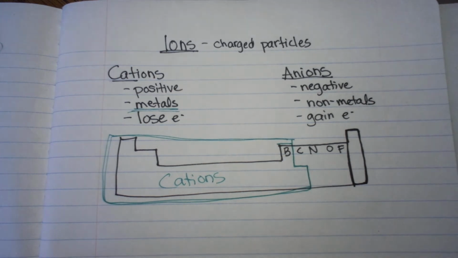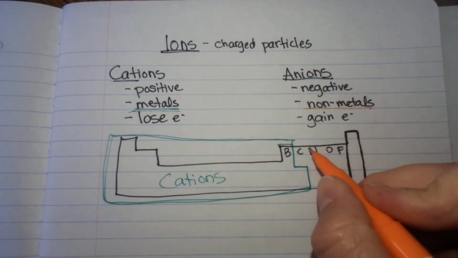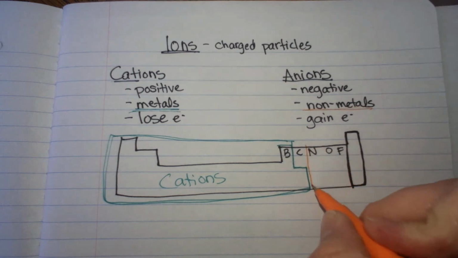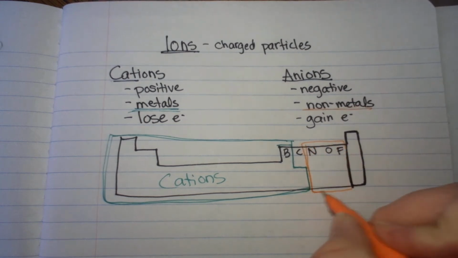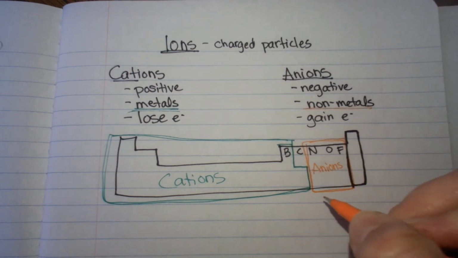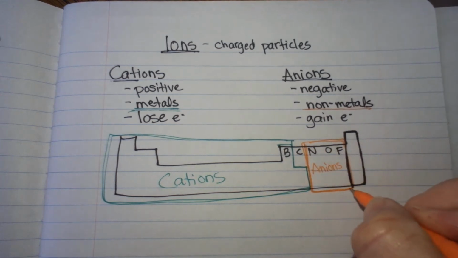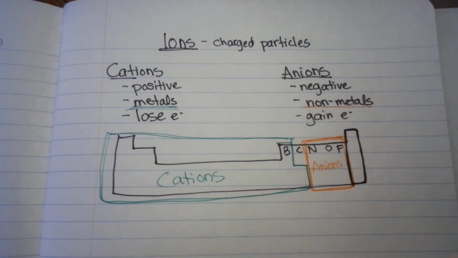Okay? Anions are nonmetals, so they are going to be this part of the periodic table. Notice that I left out carbon and silicon right there. Carbon and silicon do not normally form ions.